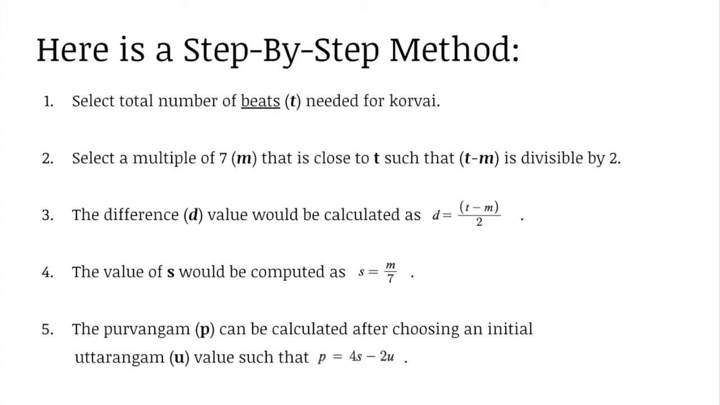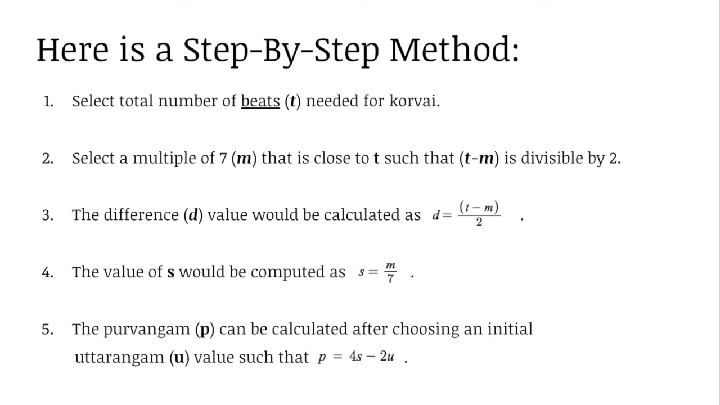And the second step is to select a multiple of 7, M, that is close to T such that T minus M is divisible by 2. So here, M would be equal to 49. The third step is to calculate D. So here, that would be 55 minus 49 divided by 2, which is equal to 3. The fourth step would be to calculate the value of S by calculating M divided by 7. Since M is equal to 49, S would be equal to 7.